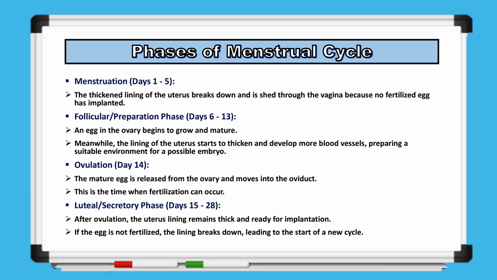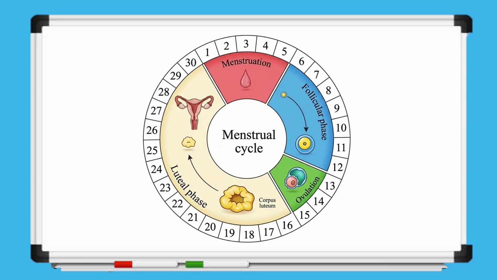After ovulation, the luteal or secretory phase begins and lasts until the end of the cycle. The uterine lining remains thick to support possible implantation. If fertilization does not occur, the lining breaks down, signaling the start of a new menstrual cycle. This diagram illustrates the menstrual cycle, showing the monthly series of changes a woman's body undergoes to prepare for a possible pregnancy. In this standard 30-day model, the cycle is divided into 4 main phases. The first phase is menstruation, which lasts from day 1 to day 6. During this time, the lining of the uterus, or endometrium, breaks down and is shed through the vagina, marking the start of the cycle. This is represented by the red section in the diagram.